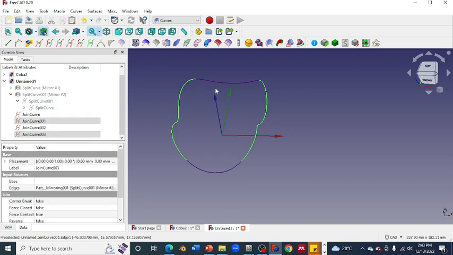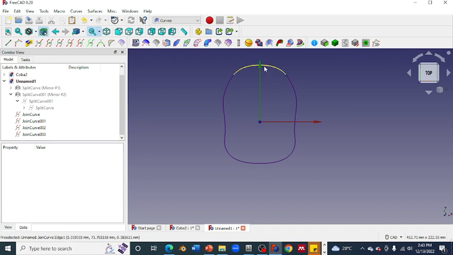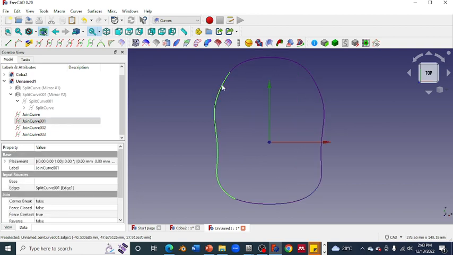1, 2, 3, 4. Okay, now we need to create the ribs that connect this line to this line to make the Gordon surface possible to create. Just select this. Don't select this point and this point because you will get an error message.